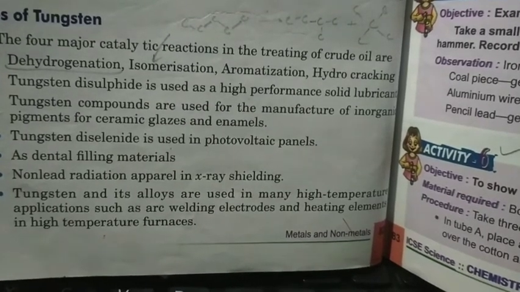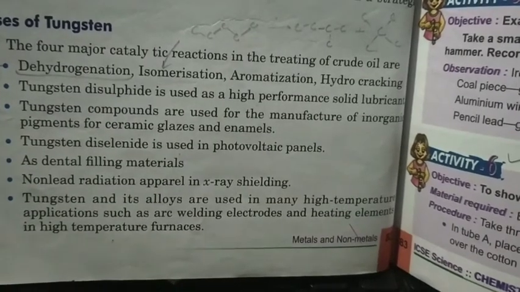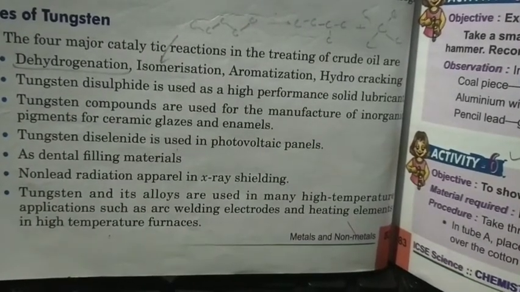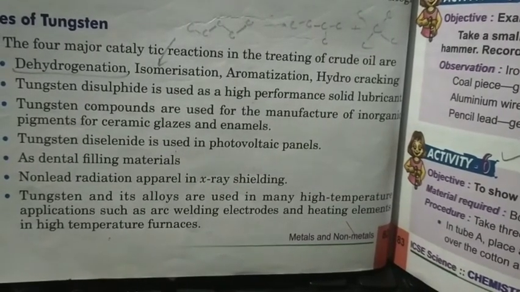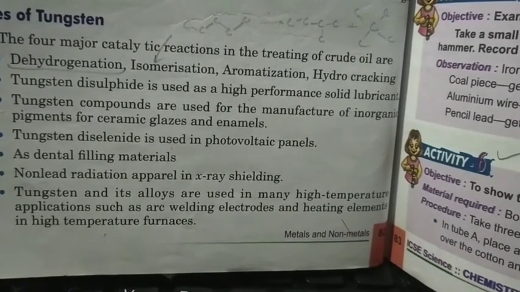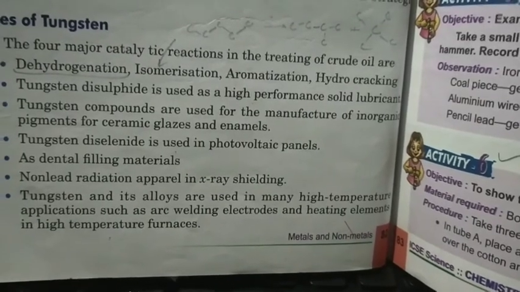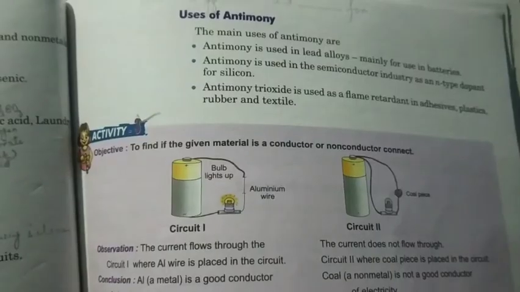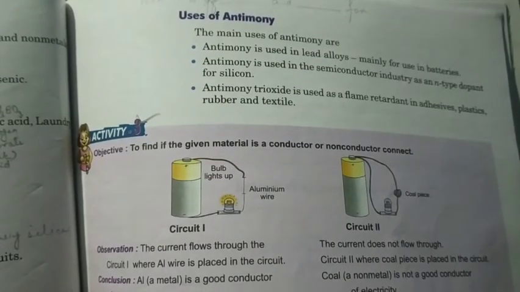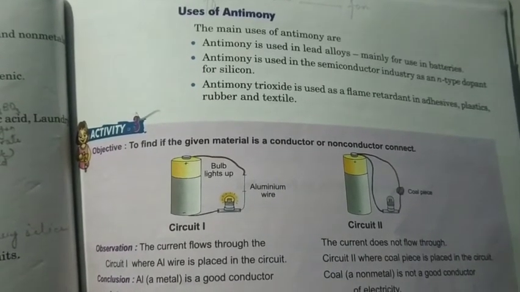X-ray is a machine, in this we use this as a radiation apparel. Tungsten and its alloys are used in many high temperature applications, such as arc welding electrodes and heating elements in high temperature furnaces. So this is all about uses of tungsten. Now the next, some of the uses of antimony are also given. So you just study this one.